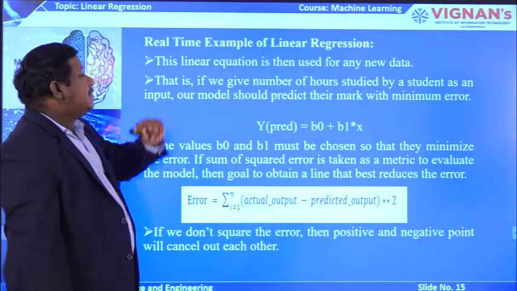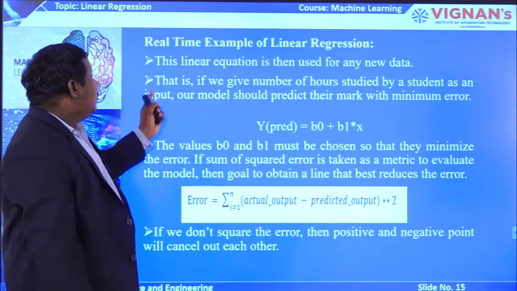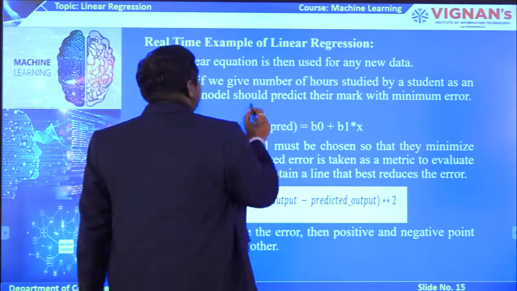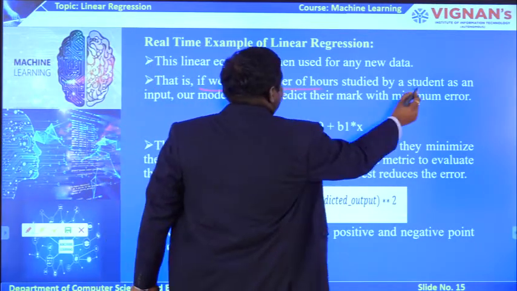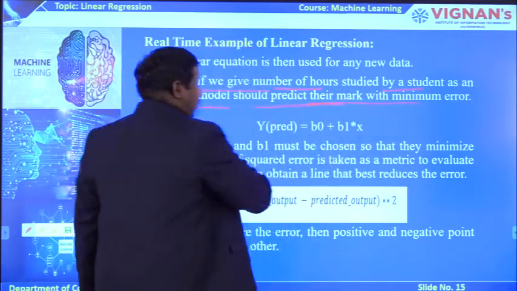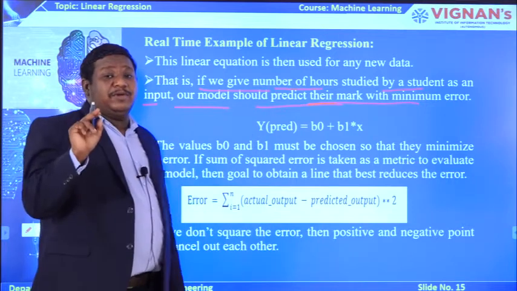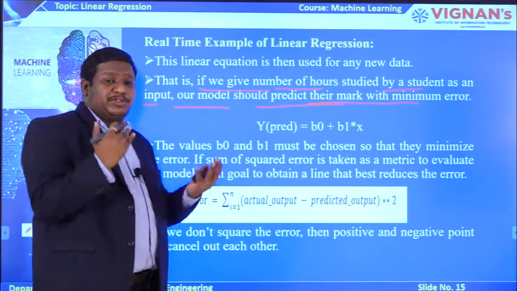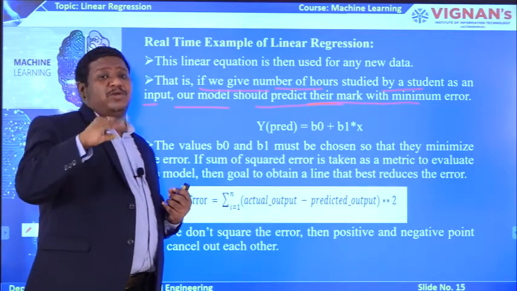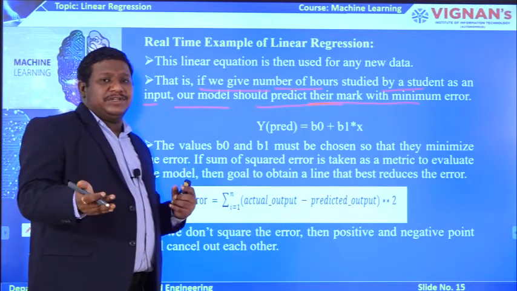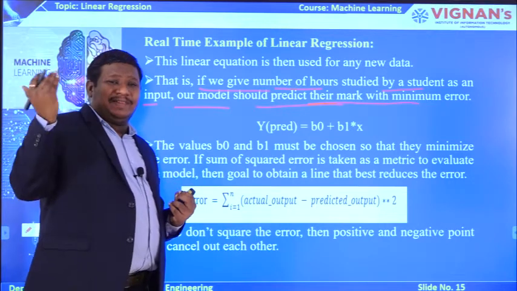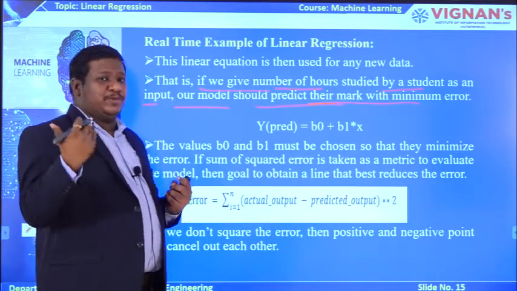This linear equation is then used for any new data. If we give the number of hours studied by a student as an input, our model should predict their marks with minimum error. The question we pose to the machine is: how many hours a student studied, let us say 10 hours. If a student studied for 10 hours, what grade will he obtain in the exams? That is our question for this model.